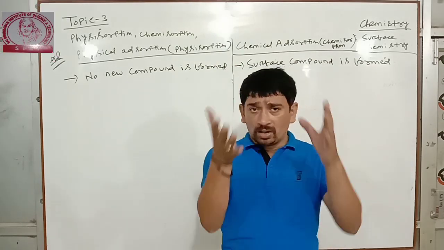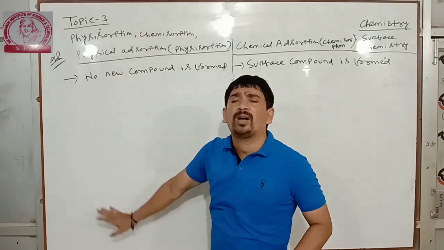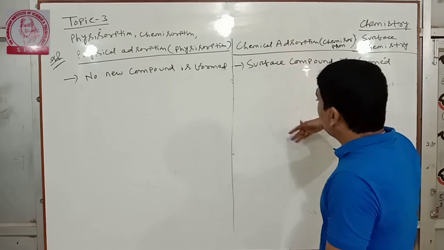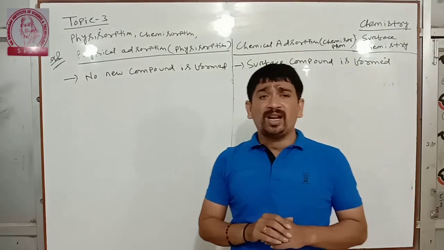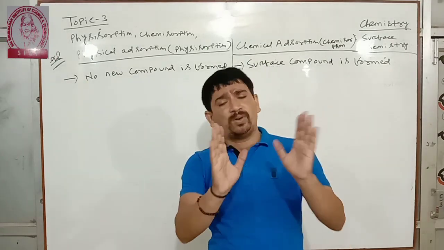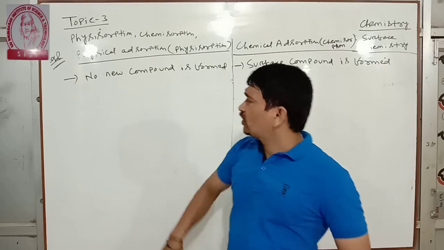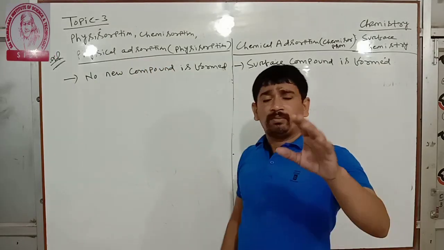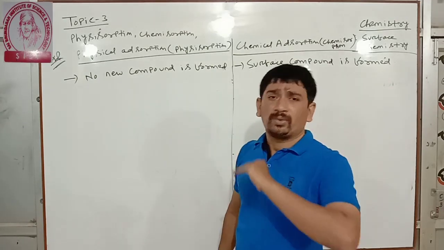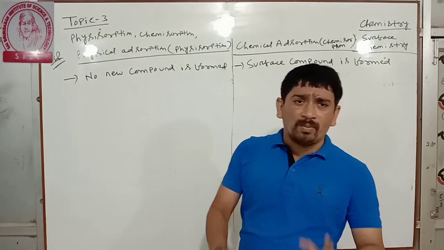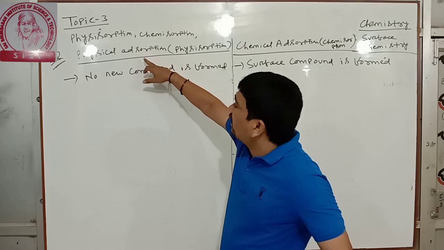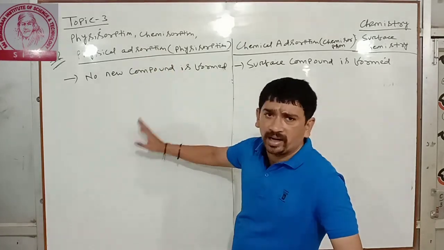Suppose you are asked to put a short note on physical adsorption, you will write the left side part, the points we have already discussed. So this is all about physical adsorption. This is about chemical adsorption. If you get a 3-mark question, you will write at least 5 or 6 points. So try to remember all the points. If you cannot remember, then at least the first 6 points of the difference between physical and chemical adsorption.